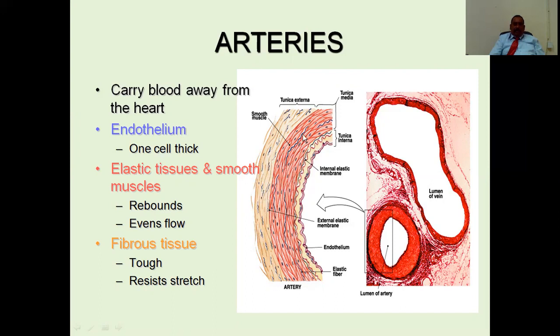The wire-like things are elastic tissues, and it helps to see how thick the walls of arteries are.